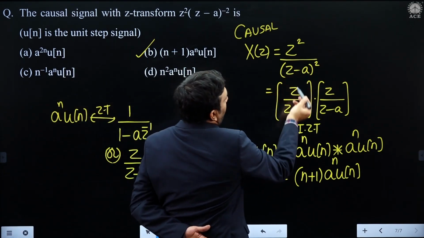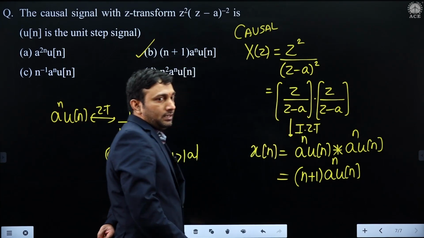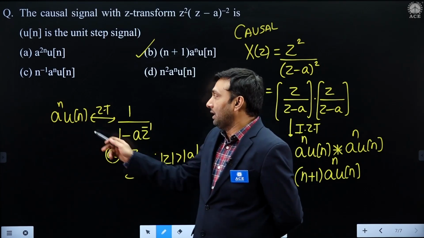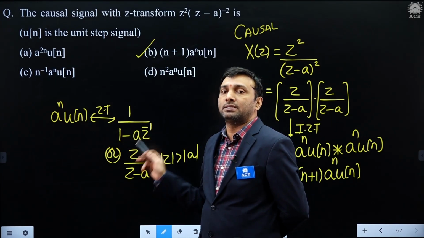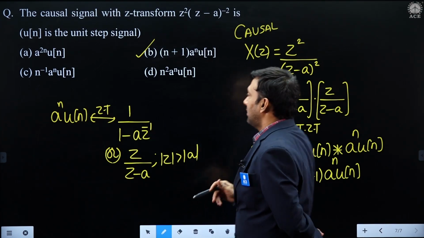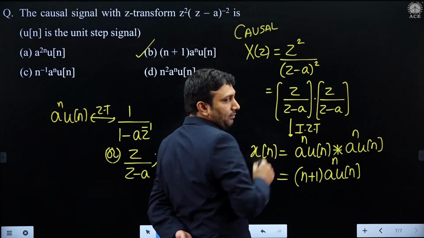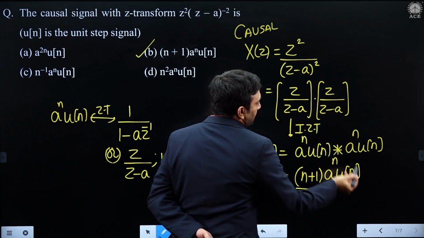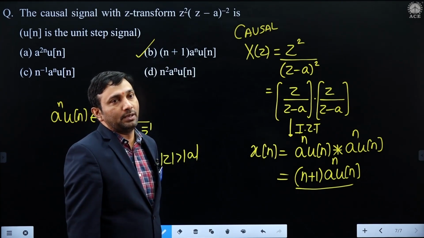I am writing the square as x into x type: z by (z minus a) into z by (z minus a). You are aware of this basic formula. What is the standard one? a power n u[n] has Z transform 1 by (1 minus a z inverse), or z by (z minus a). Take the inverse of each term. Multiplication in the z domain corresponds to convolution. a power n u[n] convolved with a power n u[n]. What is the standard answer? a power n u[n] convolved with a power n u[n] is (n plus 1) times a power n u[n].